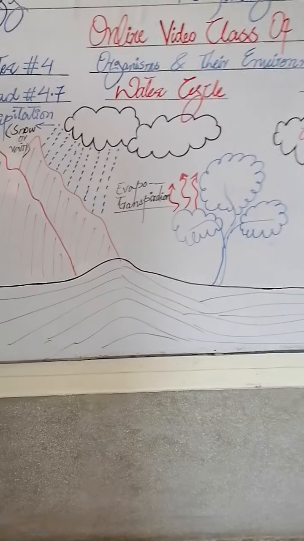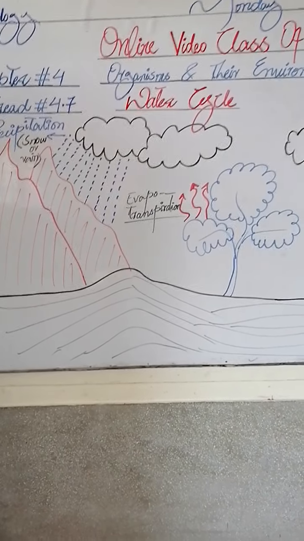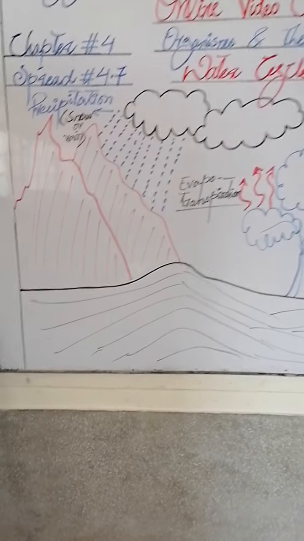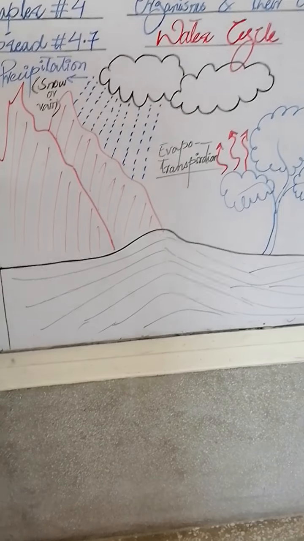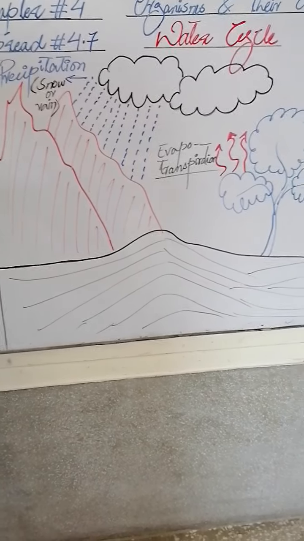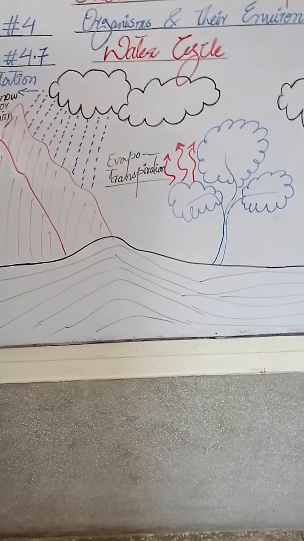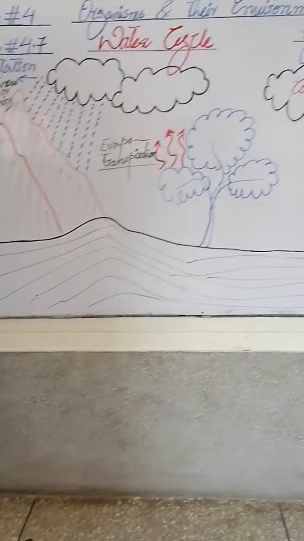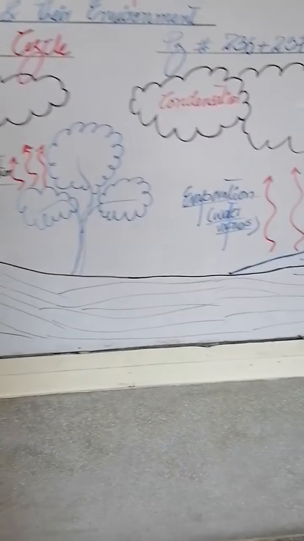Girls, the water cycle is the easiest cycle among all, like the carbon cycle, nitrogen cycle, and nutrient cycle. I think you might have studied this cycle in your geography book as well as in your science subject in lower grades, because this is a very easy cycle. But as it is a part of your course, I have to explain it.